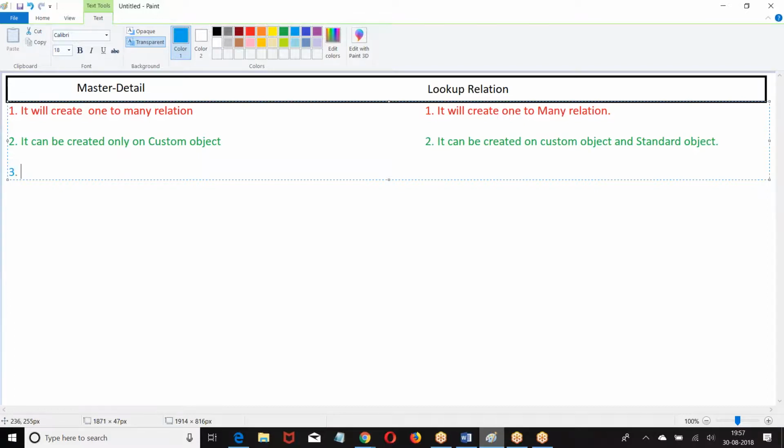Master detail can be created only on those objects which do not contain data.